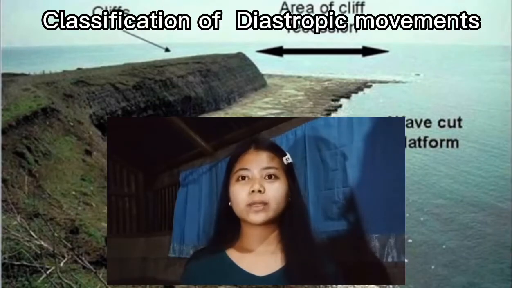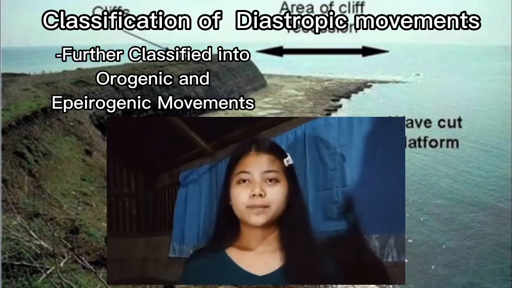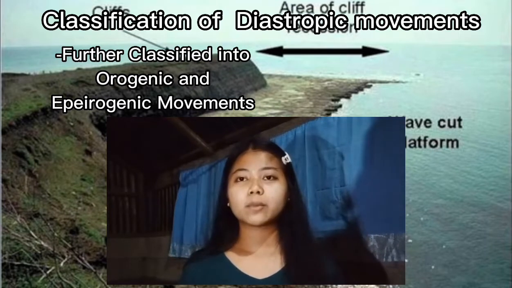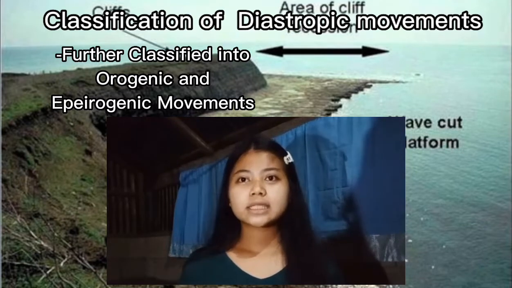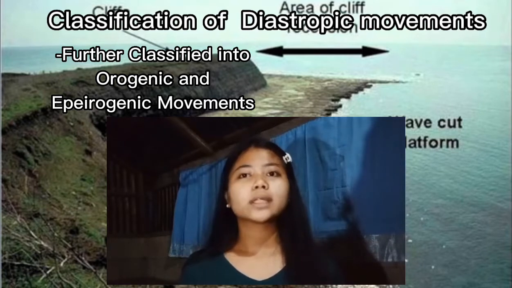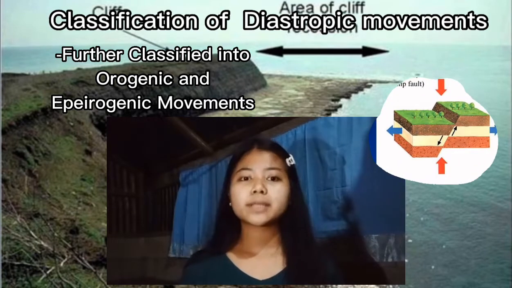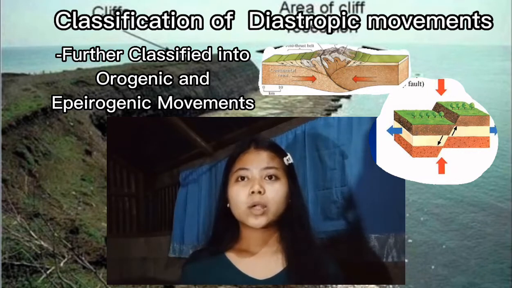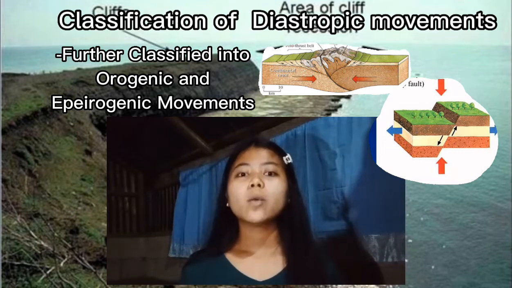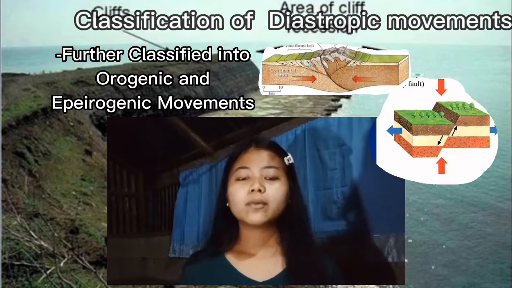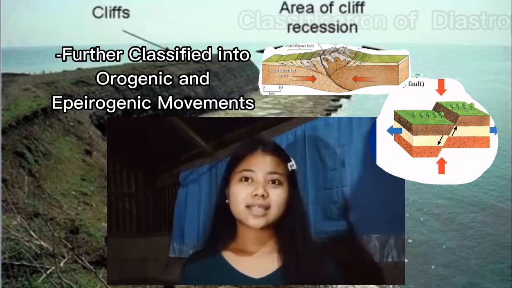Classification of diastrophic movements or slow movements. Diastrophic movements are further classified into epeirogenic movements and orogenic movements. Orogenic processes, or orogenesis, the process of mountain building, occurs when two tectonic plates collide, either forcing material upward to form mountain belts such as the Alps or Himalayas, or causing one plate to be subducted below the other, resulting in volcanic mountain chains such as the Andes.